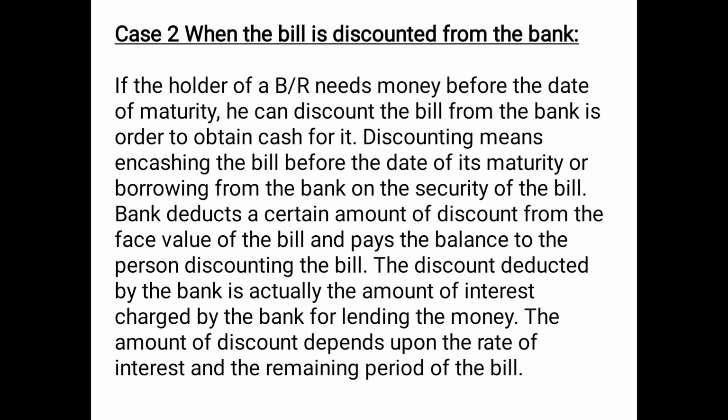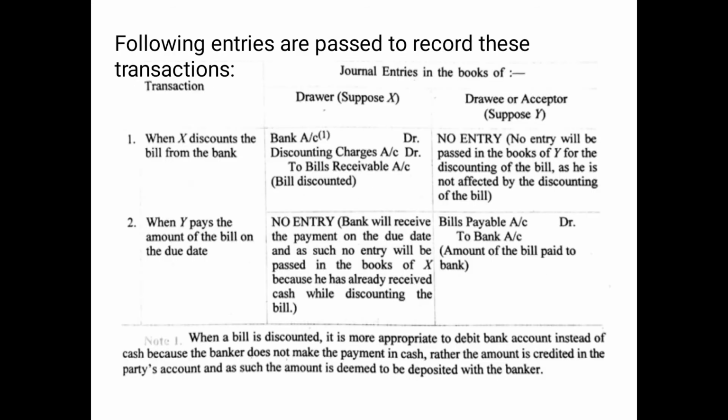Discounting means encashing the bill before the date of its maturity, or borrowing from the bank on the security of the bill. The bank deducts a certain amount of discount from the face value of the bill and pays the balance to the person discounting the bill. The discount deducted by the bank is actually the amount of interest charged by the bank for lending the money. The amount of discount depends upon the rate of interest and the remaining period of the bill. Now, the following entries are passed to record these transactions.